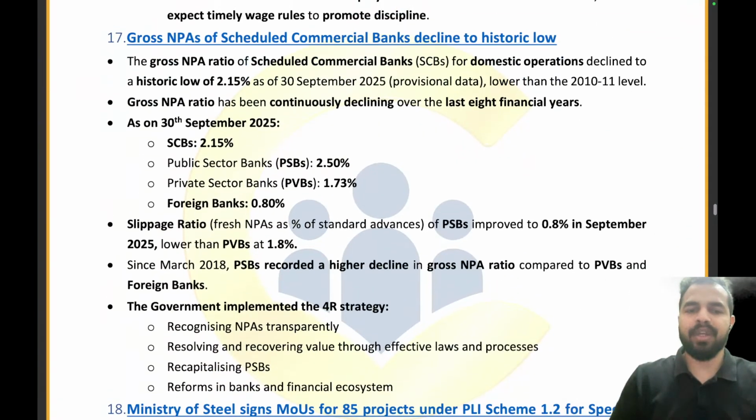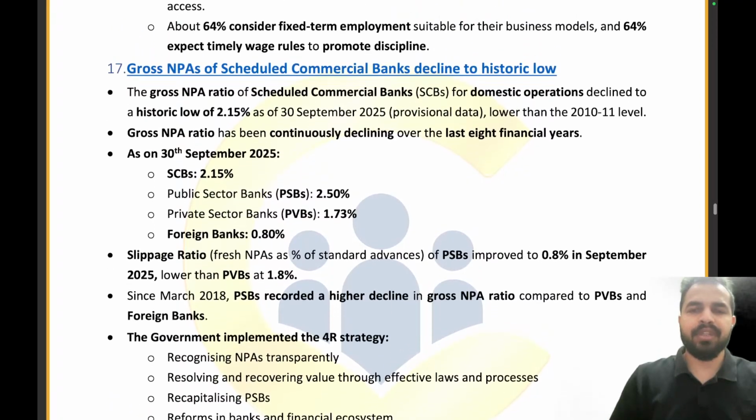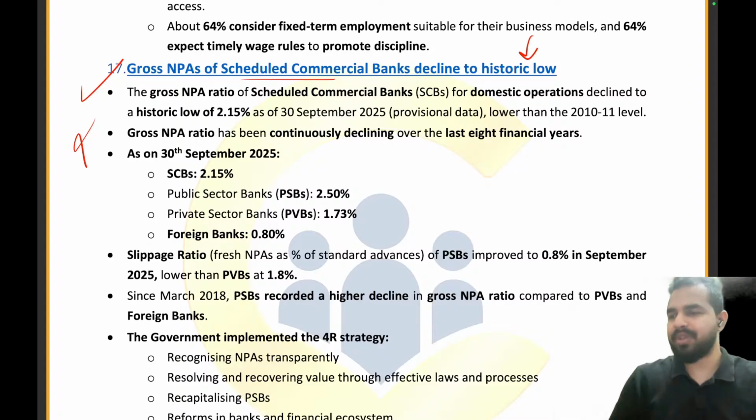Let's move on to the next news article. So, my dear friends, now there is an article on the performance of the scheduled commercial banks, which was at a historic low. Let me tell you again that this data has now been updated. This is the data of the month of February, right? And now this data has got updated. Again, this part is not that relevant from an examination point of view.